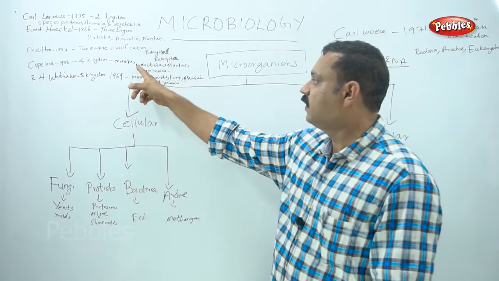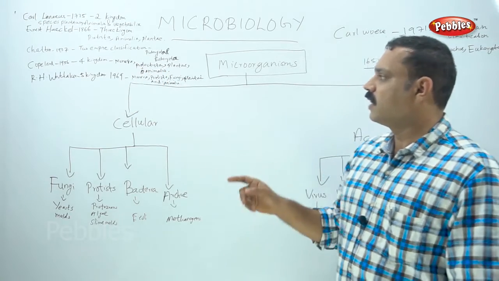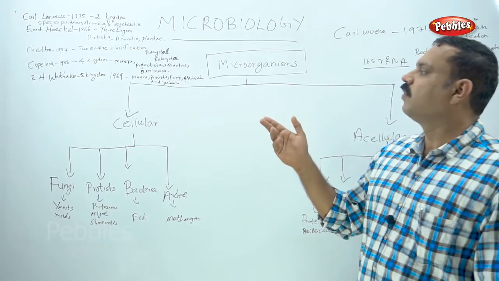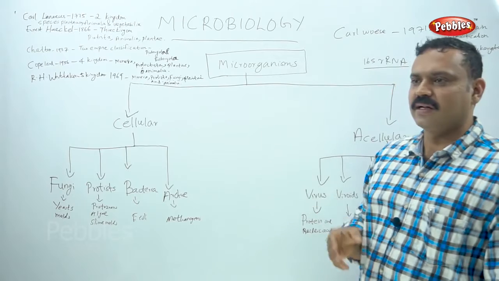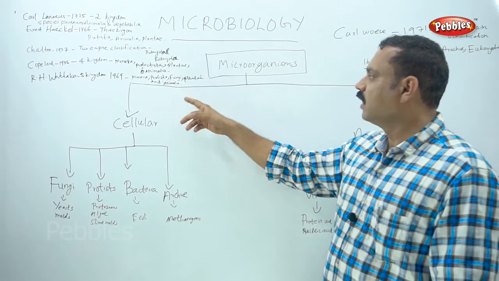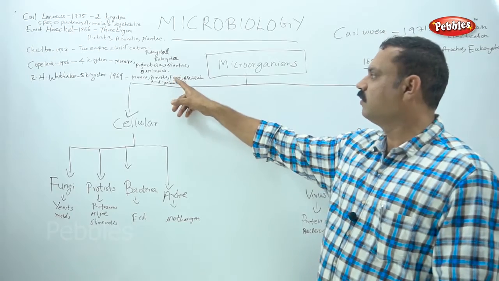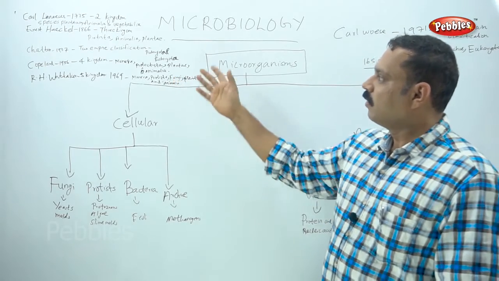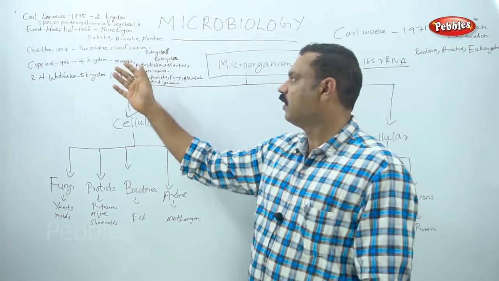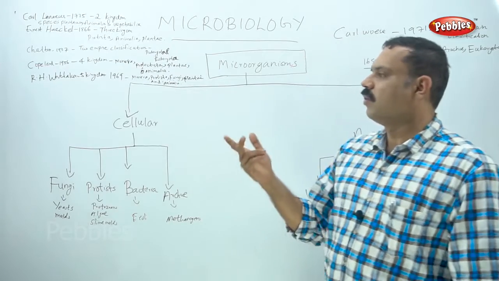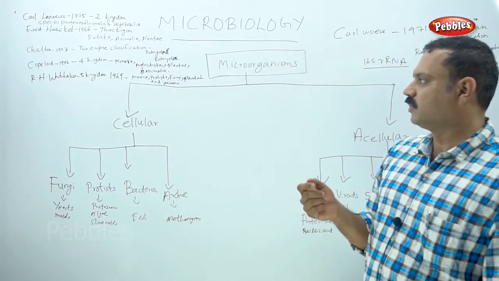What is the difference between the Copeland and R.H. Whittaker classification, the four kingdom and five kingdom? Here, the introduction of the kingdom of Fungi is the main important one. And these are the major history of classification of organisms.